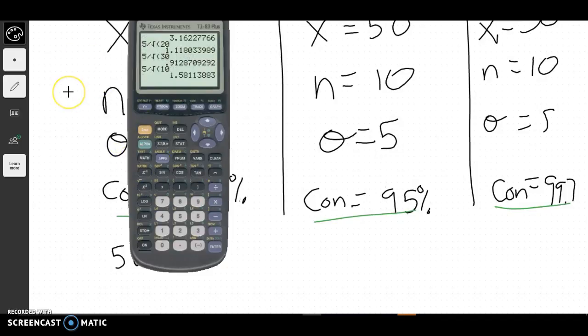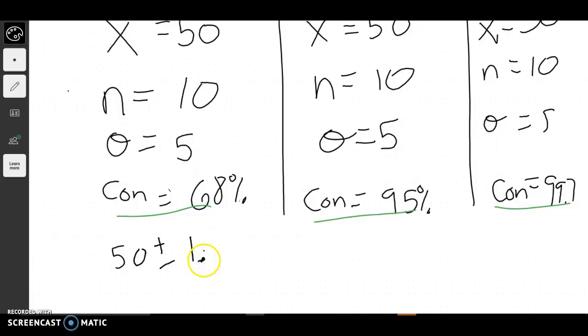So 1.58, 1.6. So our interval would be between 48.4 through 51.6. Now that interval is not very big, but again, we're not very confident because we didn't give ourselves a lot of room for error.